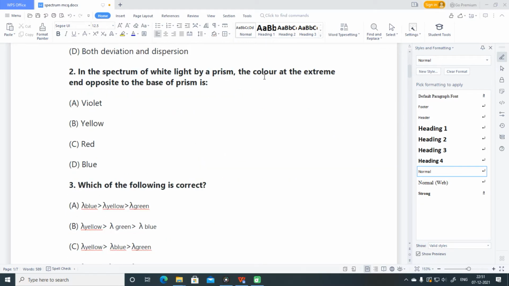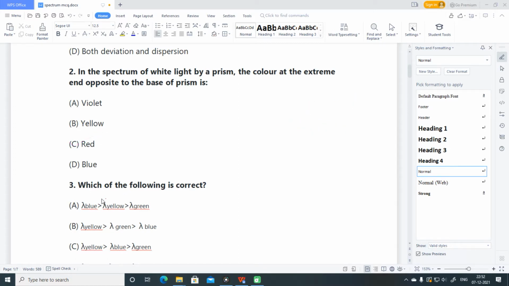In the second question, in the spectrum of white light by prism, the color at the extreme and opposite to the base of prism is. See, this is prism. So, this is the base of prism. Opposite to base, which color is at extreme? So, at extreme, red color is there. Okay. So red is the correct answer. C part is the correct answer for this question.